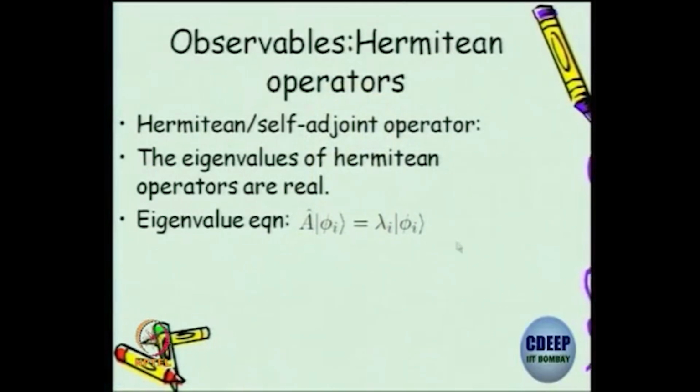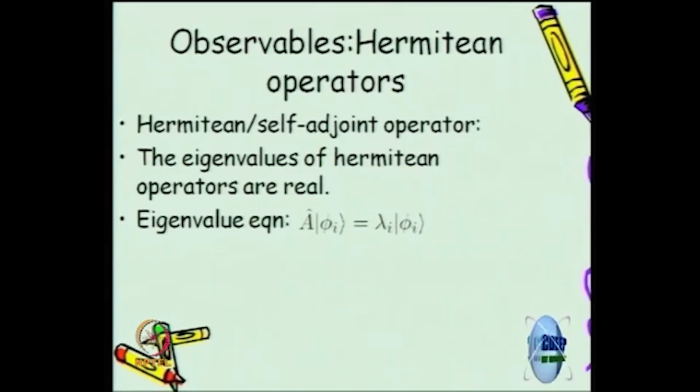We have seen also an eigenvalue equation. I defined it for any operator, for example, operator A. This lambda i is called the eigenvalue, and phi i's are the eigenstates of this operator A. You have to get used to this notation.